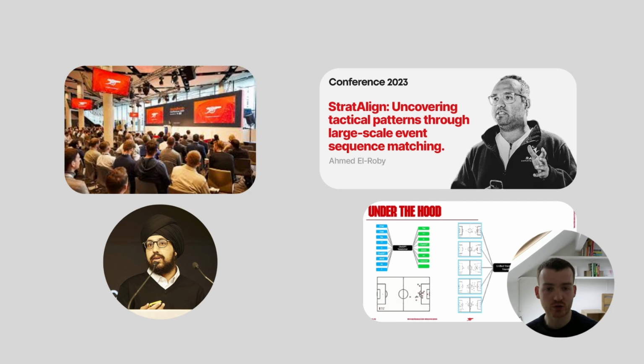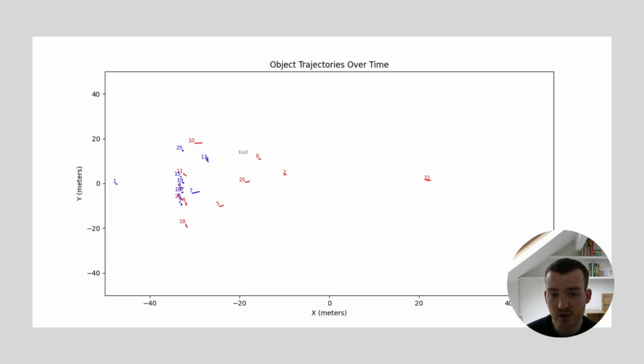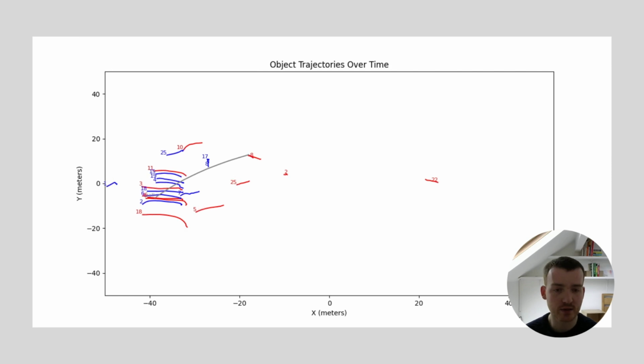Ahmed Al-Robi gave his talk on Stratalign, finding similar player trajectories, and Karun Singh spoke of how they used transformers to encode multiple sources of data into a rich encoding. We used 2 methods to find similar plays and built a basic system to find and display them.